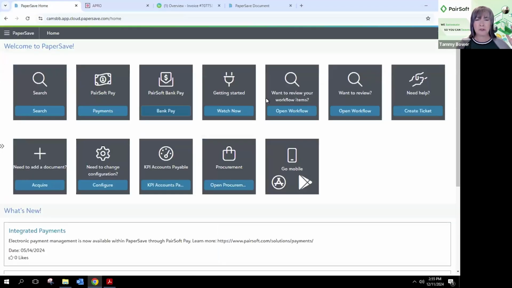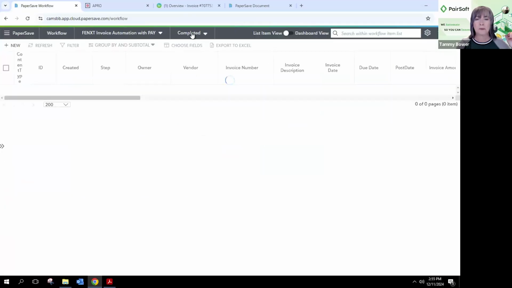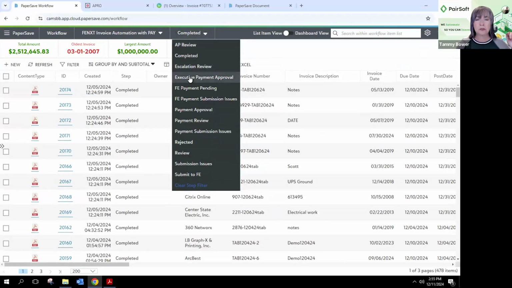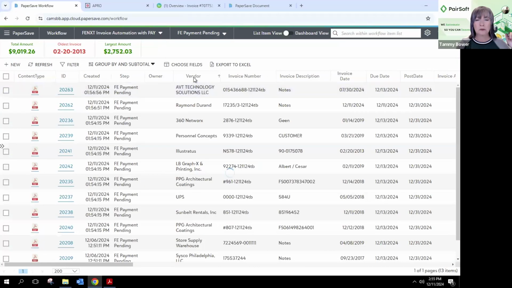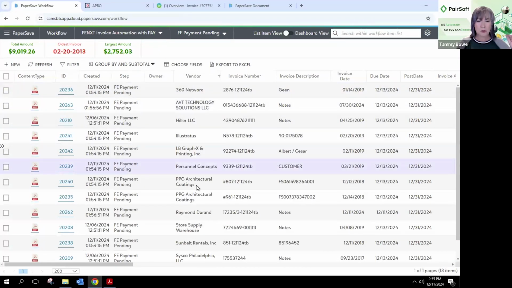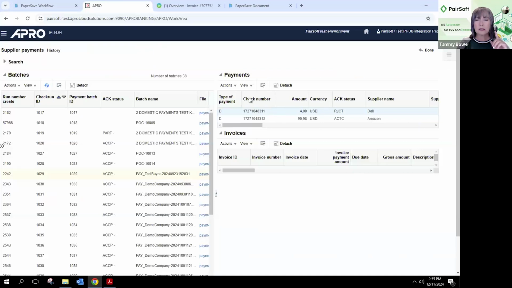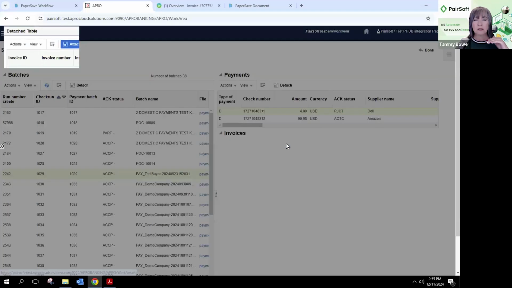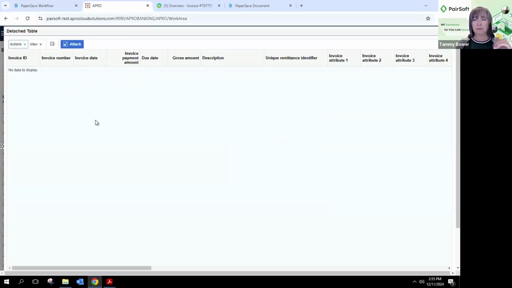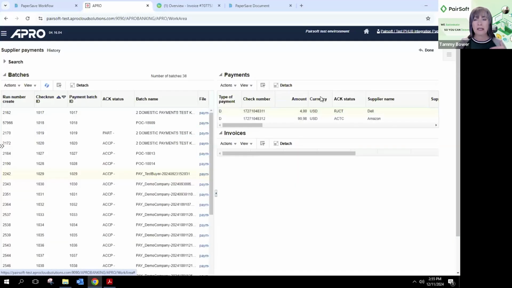So if I come back here, I don't know if my batch had more than one. Let's come back out here. Let's go to that payment pending. So I'll filter by this. Do I have one that has multiple? So for instance, this PPG architectural, right? It will have one check number or payment ID, but both of those invoices would be listed here individually. Dell only had one, so there's nothing that's showing up there, right? But if this was the PPG, I'd see both of those invoices here, but they'd get one payment.